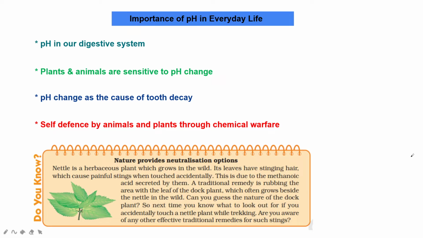Antacids are basic in nature. They react with the excess acid produced in the stomach and neutralize its effect. Mostly magnesium hydroxide, milk of magnesia, and sodium hydrogen carbonate, baking soda, are used to neutralize it.